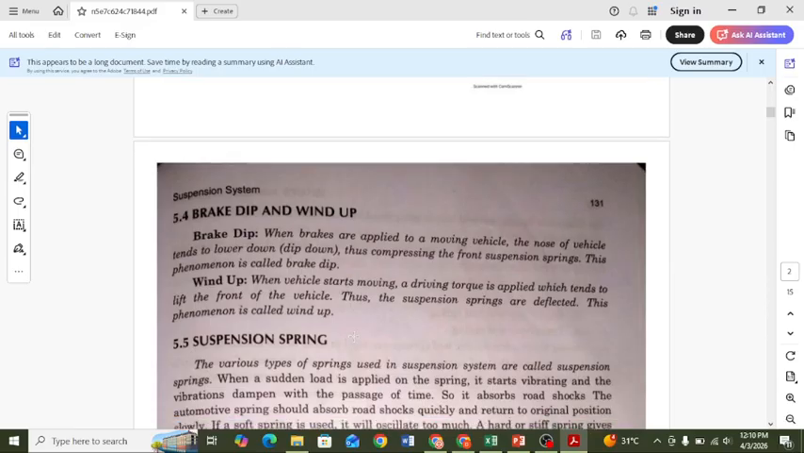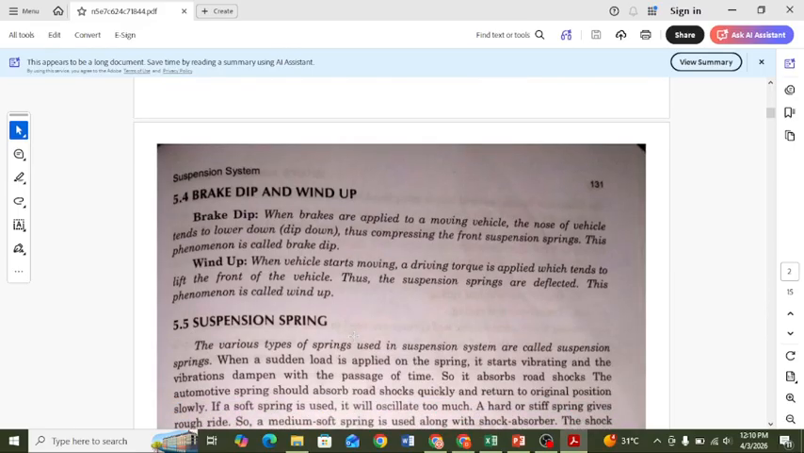The next terminology is brake dip and wind up. So what is brake dip? When the brake is applied to a moving vehicle, the nose of the vehicle tends to go lower and dip down. This is the compression of the front suspension system. This phenomenon is called brake dip.